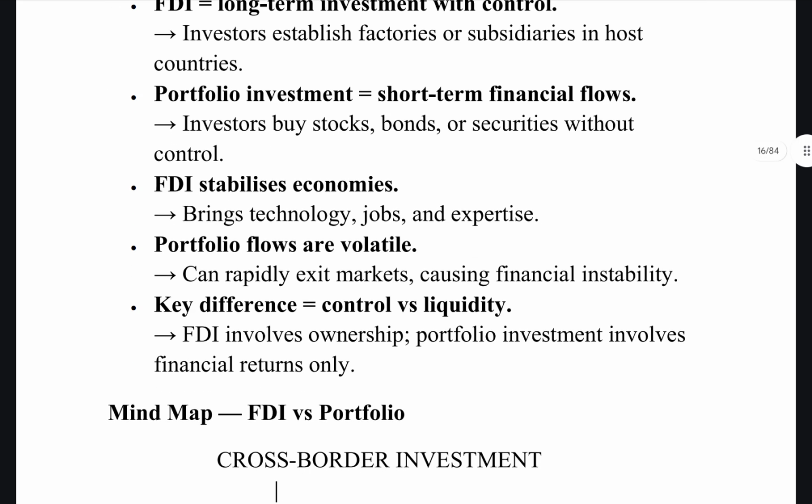So FDI is the one that stabilizes economies because that will bring in technology, jobs and expertise. More opportunities. Portfolio flows are quite volatile because, let's say, if a stock market crash happens, then the investment will exit the market and that will lead to financial instability. What is the key difference? Control versus liquidity. Portfolio investments are always liquid, like you can always sell your shares or bonds or securities and get money. But FDI is more about ownership. It's not about getting rid of the resource, but you become the owner and then you will have more control.